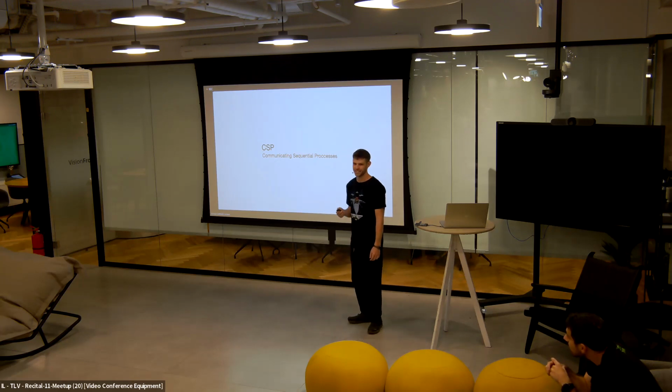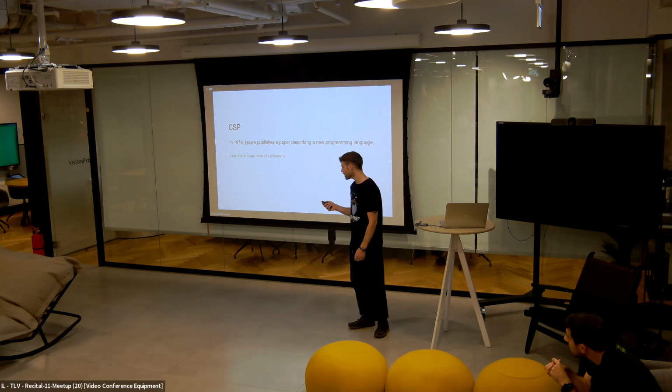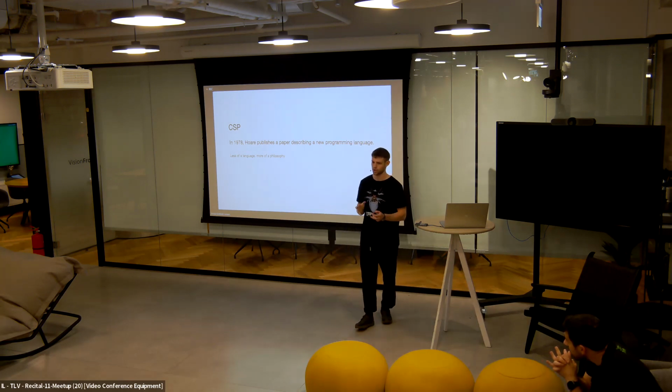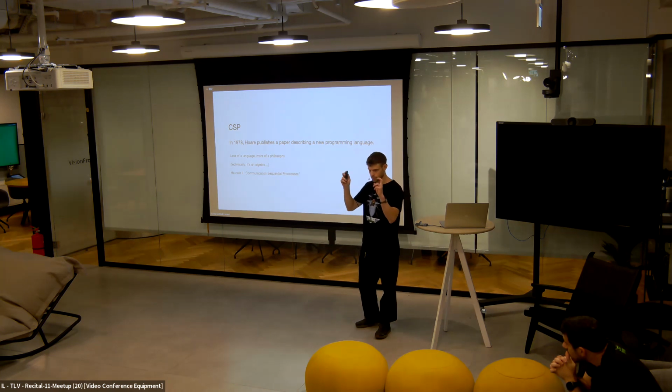So this was huge in 1978. Hoare published a paper where he describes a new programming language. And even though it's technically a programming language, I want us to think of it in this talk more of like a philosophy, as a way of thinking about concurrent programming. Technically, actually, it's an algebra, but that's not important. If anyone's interested, I'll link the paper at the end. And he calls this language, algebra, philosophy thing, communicating sequential processes.